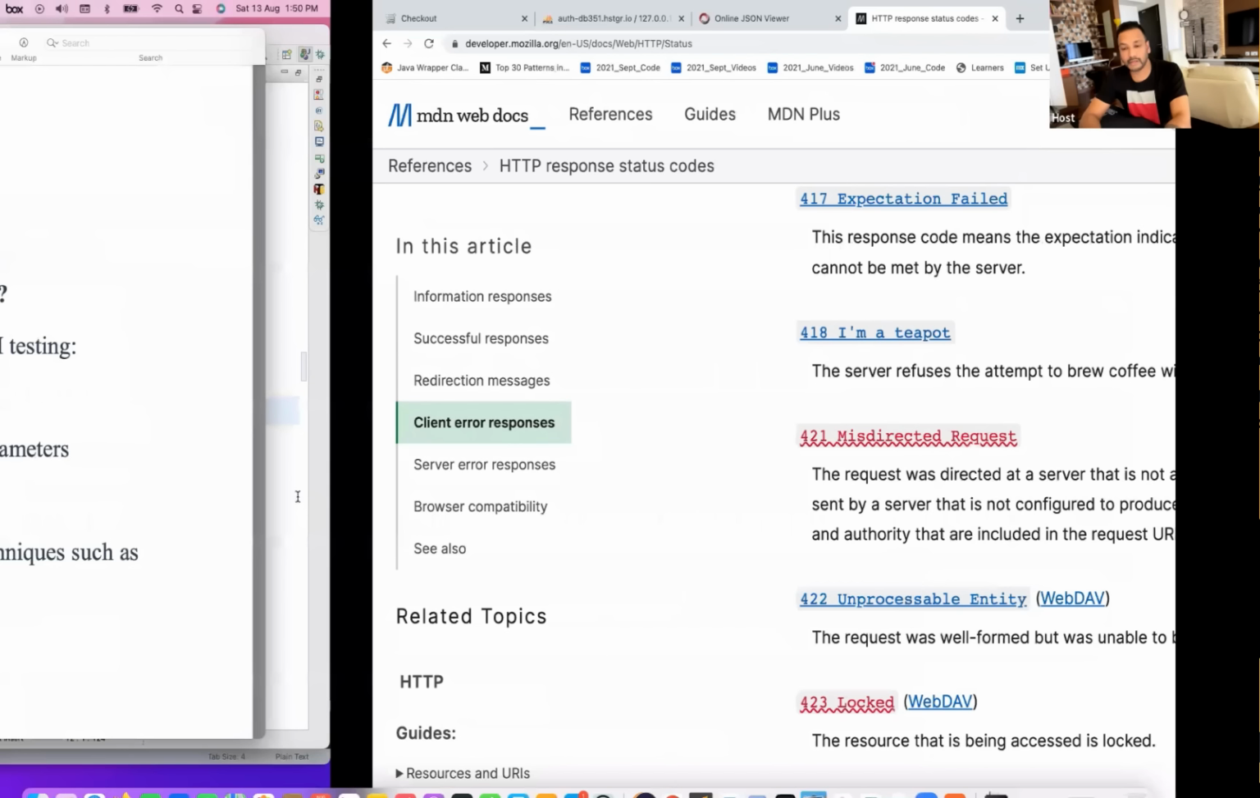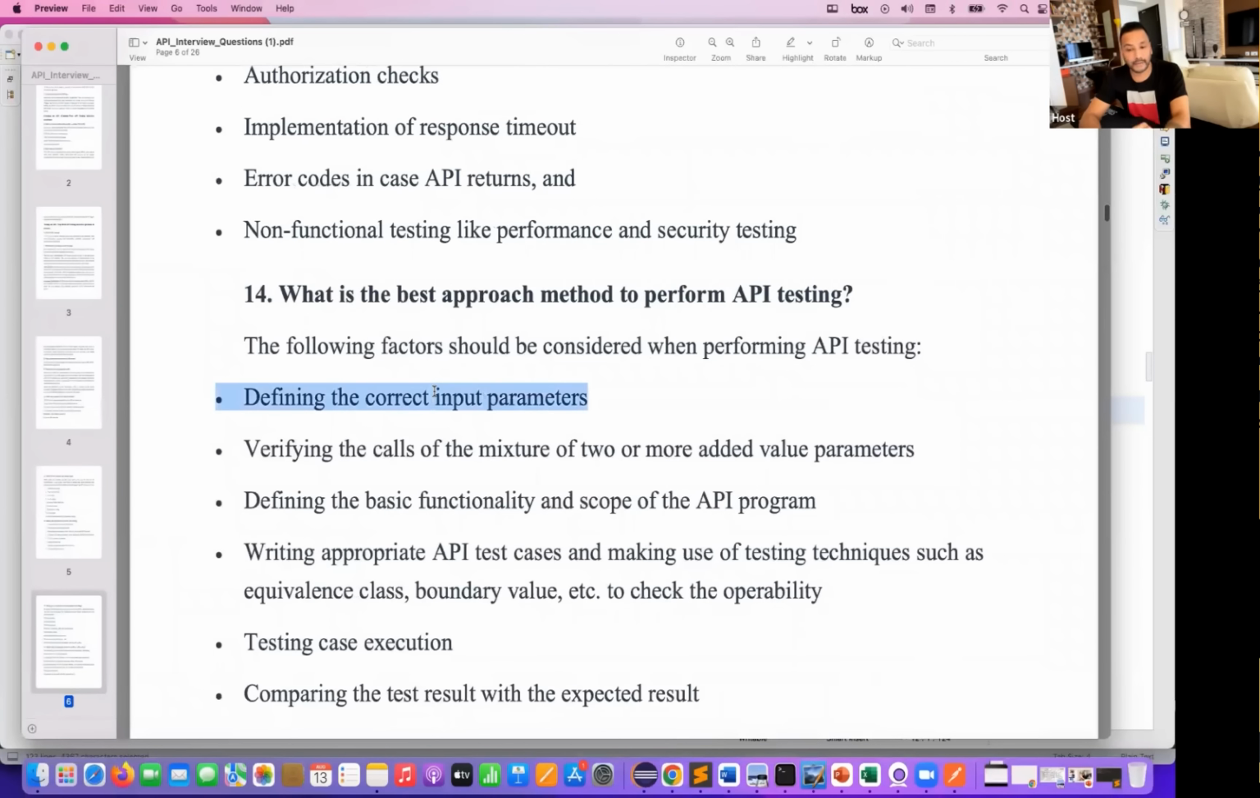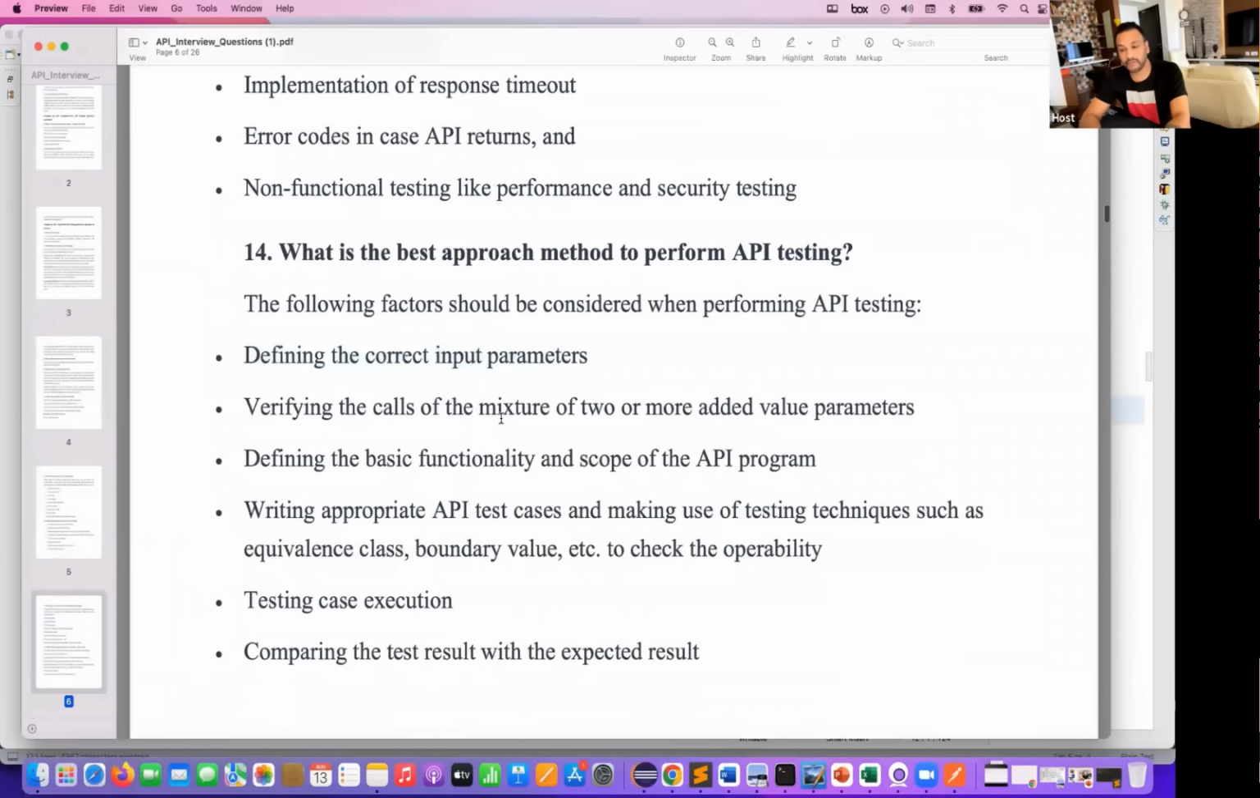So make sure you are preparing the correct input parameters that you're passing, and verifying the calls with a mixture of two or more parameter values. Because I'm saying name equal to MacBook, but price equal to $2,000. Within that particular range only, you should get the data. It's not like it's giving you the data for MacBook where price equals 5,000 also. It means that's a bug. Why are you getting it?